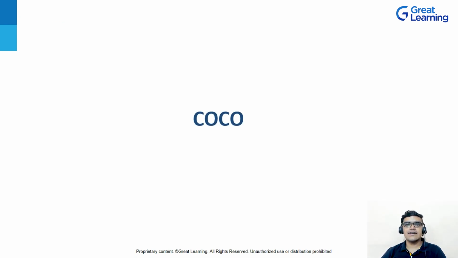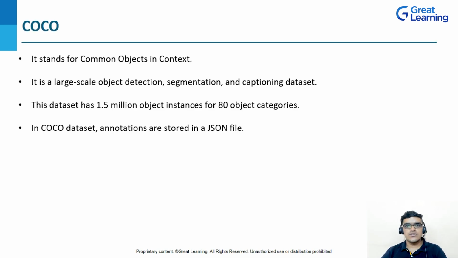Moving to the last dataset, we are having the COCO dataset. COCO stands for Common Objects in Context. Talking about the COCO dataset, it is a large scale object detection, segmentation and captioning dataset. Now, what do you mean by object detection? Object detection is useful in identifying objects in an image or video.